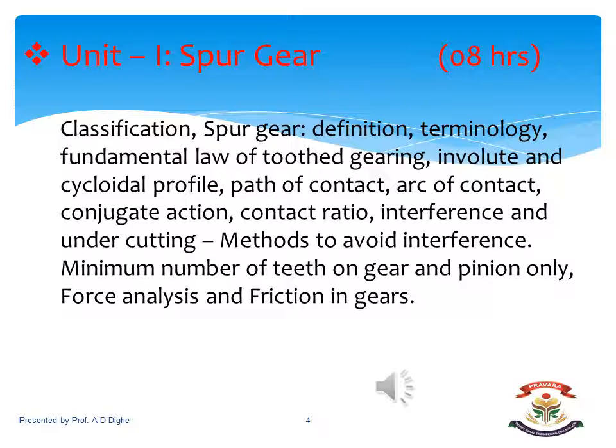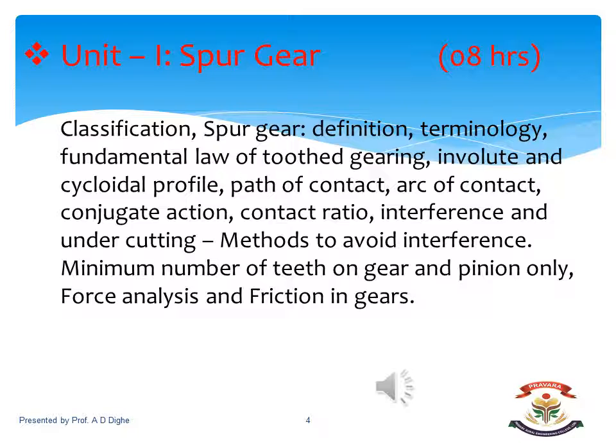Then the fundamental law of tooth gearing. Then there are two types of gear tooth profiles, involute and cycloidal. We have to compare these two types of profiles, and by appropriate procedures we can select the appropriate profile for different applications. Then the next part is the path of contact, arc of contact, conjugate action and the contact ratio. These four terms are interrelated. One term depends on another, so this is the significance of that particular gear pair.